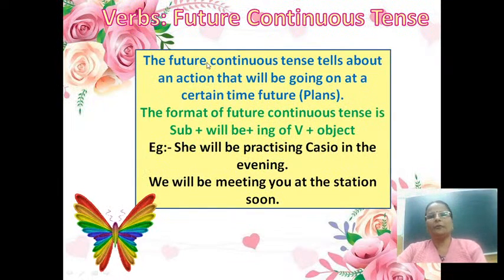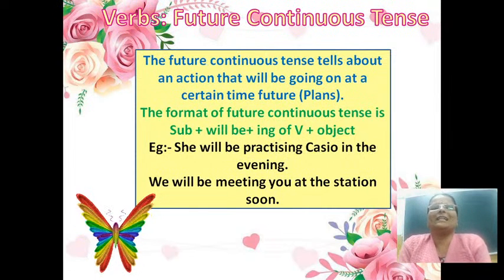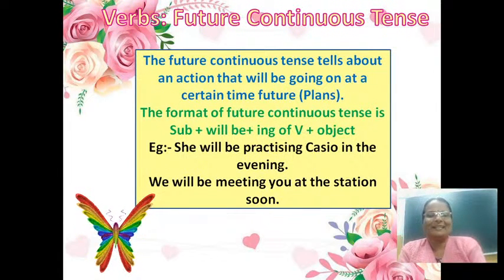It is future continuous tense. I told you already, we learned about simple present tense, present continuous tense, simple past tense, past continuous tense. Now we learned about simple future tense. Then we have to learn future continuous tense.